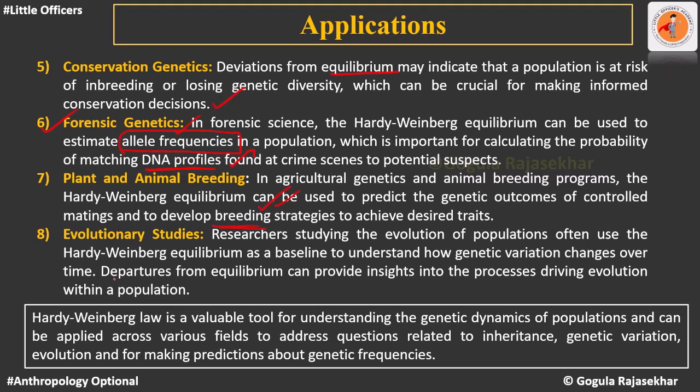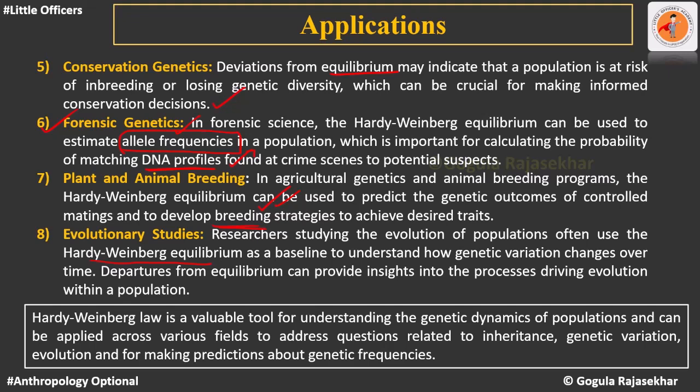Similarly, for studying evolutionary changes, researchers study the evolution of populations using this equilibrium. The amount of deviation of the genetic material that has happened at successive levels can tell us what is the trend in the evolution. That can be understood here. So these are some of the applications.